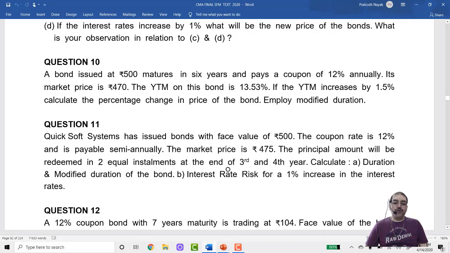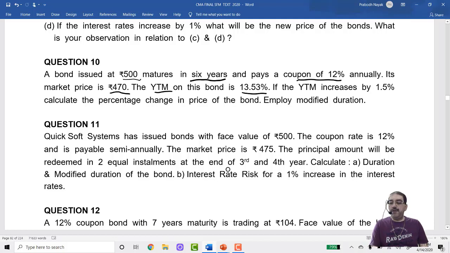A bond is issued at rupees 500, matures in 6 years. This is the face value of the bond. At the same time, it is also the issue price. The bond is issued at par. Maturity period is 6 years. Coupon rate is 12%. So 12% of 500 is 60 rupees. So every year you are going to get interest of 60 rupees. Market price is 470. That is the intrinsic value of the bond. YTM on the bond is given to you as 13.53%. This is also your discounting factor.